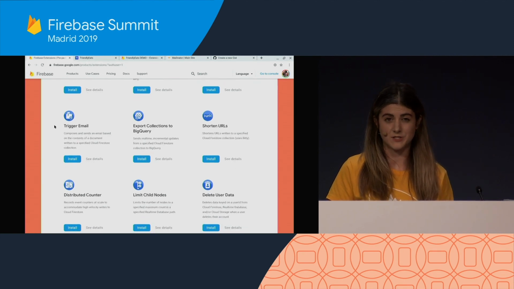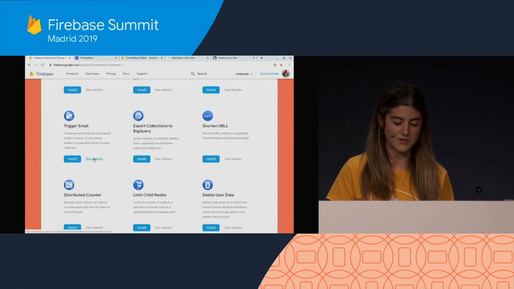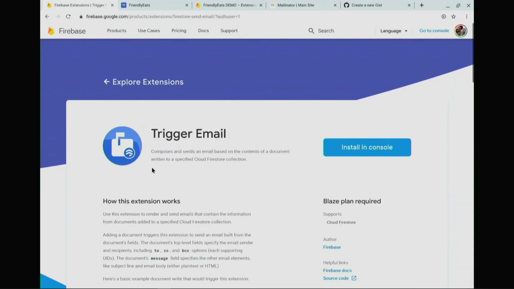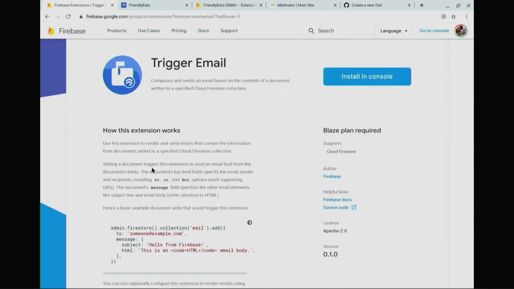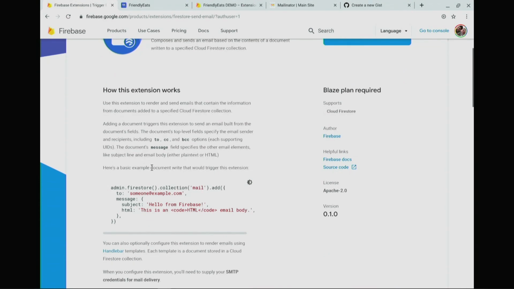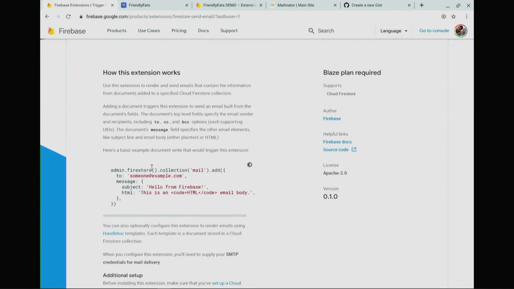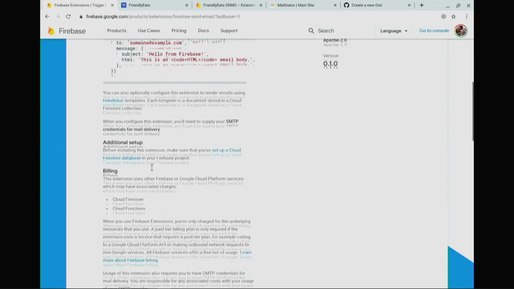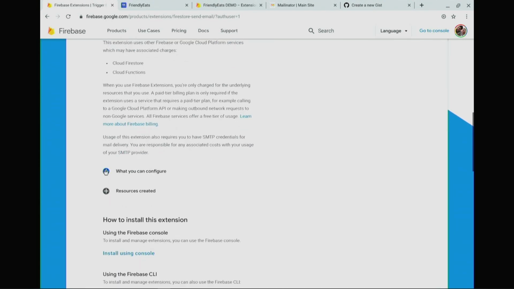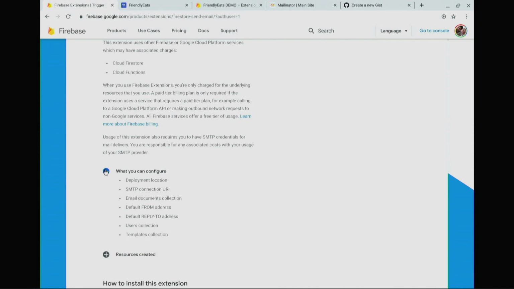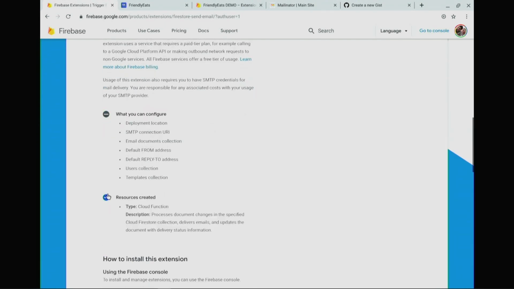And the Trigger Email extension could help us do that. So I'm going to click and see more details. Now, each extension has a robust detail page, such as this, which tells you a bit more about how this extension will work in your project. It also provides links to the Firebase documentation on extensions, and also a link to the source code. And there's also details on billing and what billable services this extension is going to use.